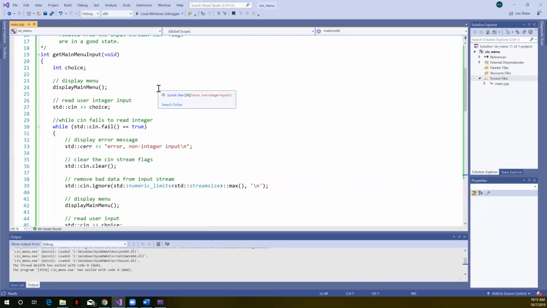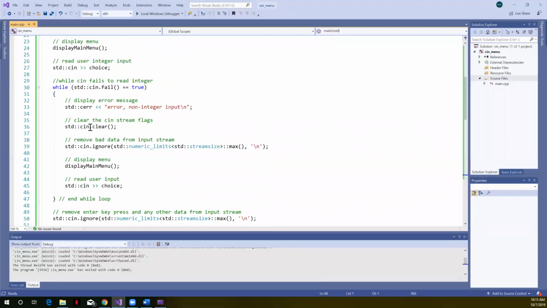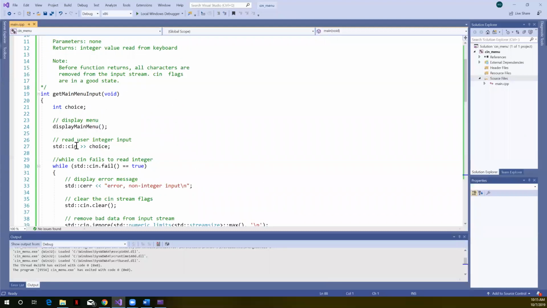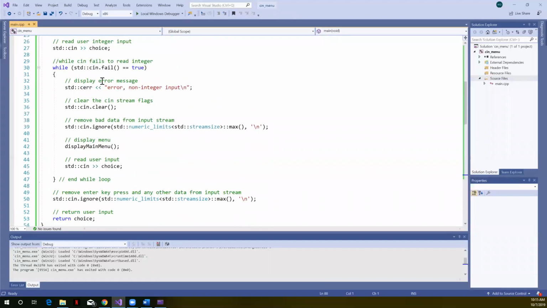So the importance of this was writing some functionality that guaranteed, so any function that's using cin needs to handle cin appropriately. It needs to check for failure. It could call another function to do that. I put this all in one function, but you could possibly call another function that handles the failure. It needs to clear the stream and return input.